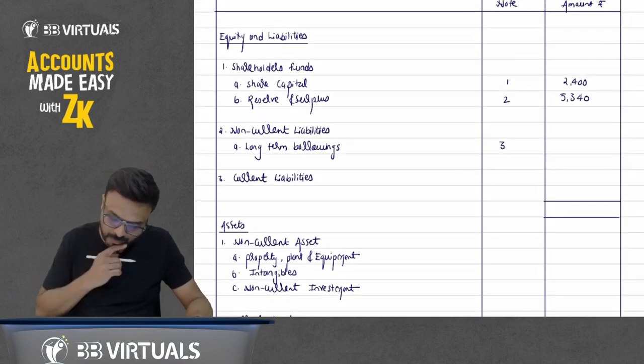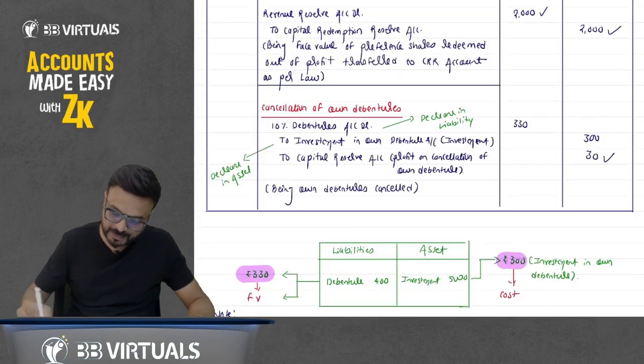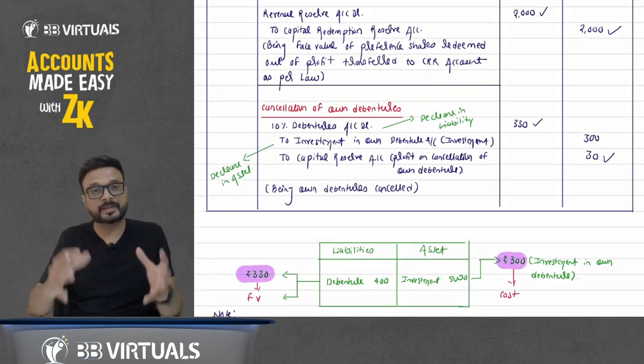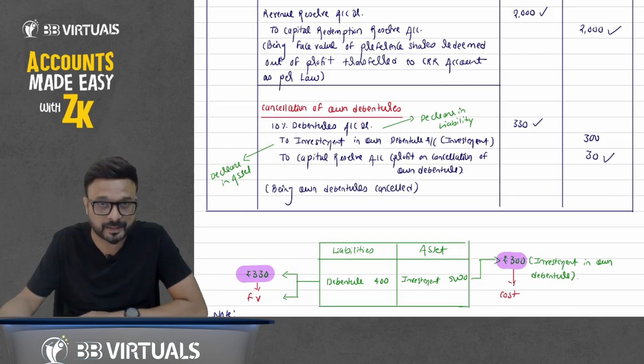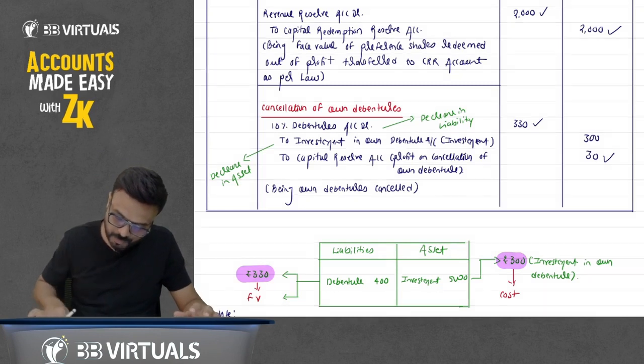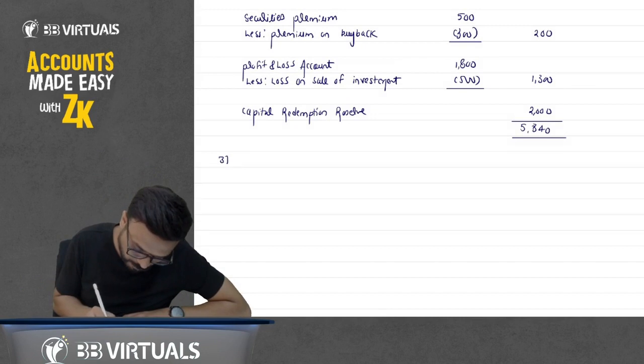Okay. Now next. Non-current liability, debenture is 400. If you see the journal entry here, we'll make a note to account on long-term borrowings. But here, we have cancelled the debenture by 330. How much total debenture? 400. We have debited it by rupees how much? 330. The debenture is a liability, a credit balance. When you are debiting it, we are cancelling it by rupees 330. Okay, so write it down here. Notes to account number 3, long-term borrowings.